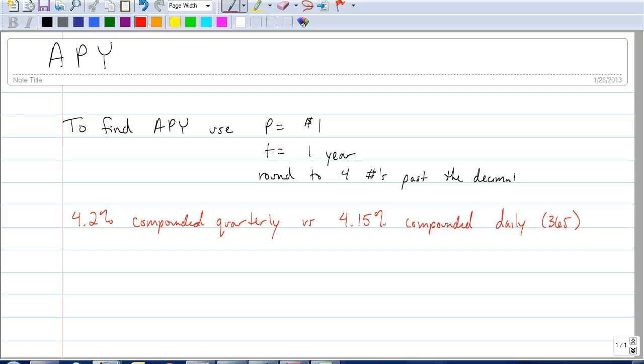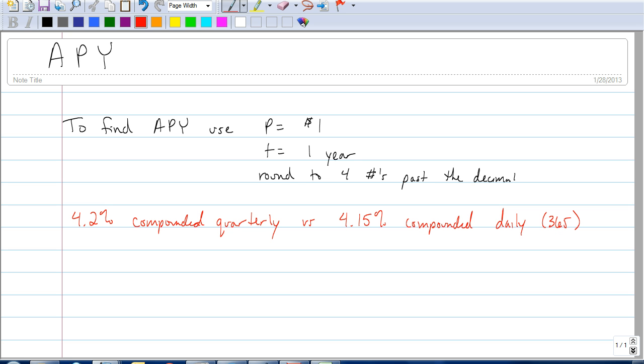Okay, congratulations. You just won a $10,000 reward. Well, maybe you didn't, but let's say you had. Let's say you had that much money to invest and you had a couple of options. You want to make sure that you put it into a savings account that's going to give you the most money back as far as your interest is concerned.